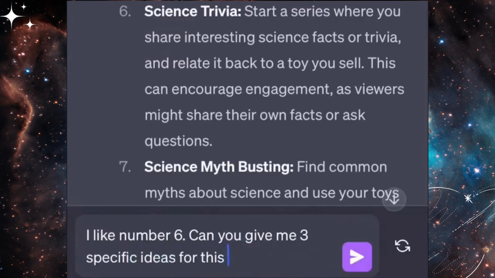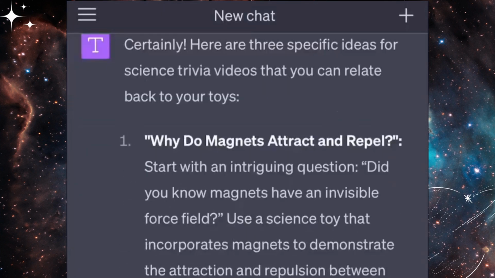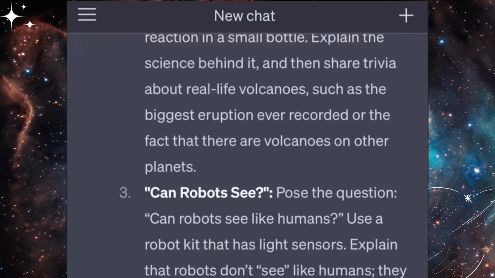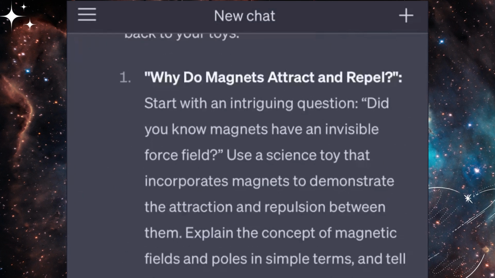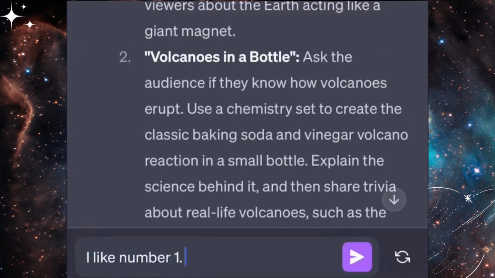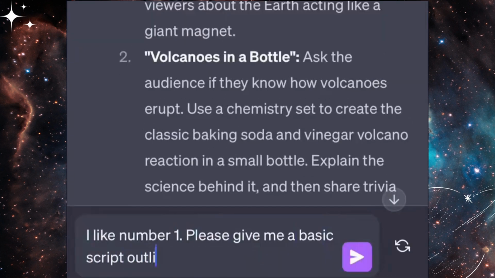Let's try number 6. I like number 6. Can you give me 3 specific ideas for this topic? By breaking down the tasks like this, we get a lot more control over the final result. This suggestion about magnets looks good. Let's break it down even further.